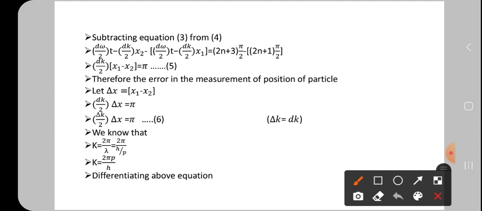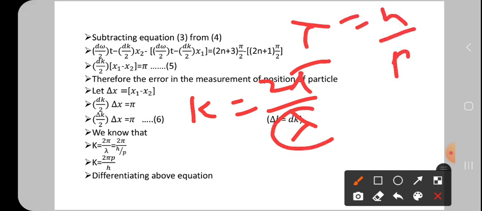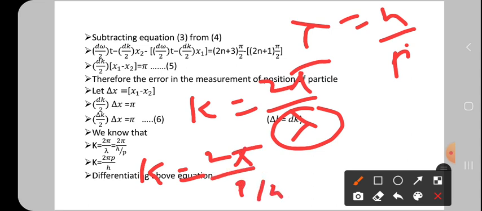We know that k is the propagation constant, written as 2 pi by lambda. And lambda, according to de Broglie, is equal to h by p. Substitute in the place of lambda, then what you get: k is equal to 2 pi by lambda, and in the place of lambda you substitute h by p.